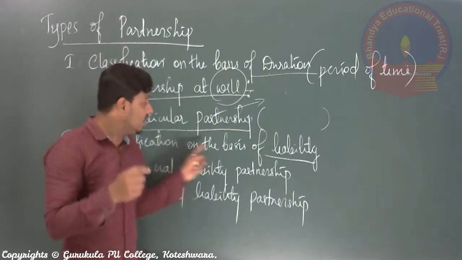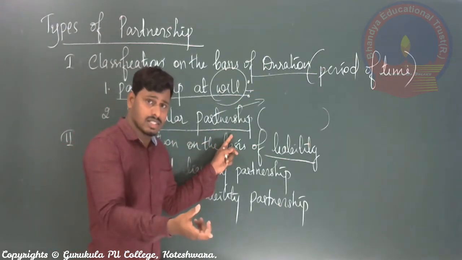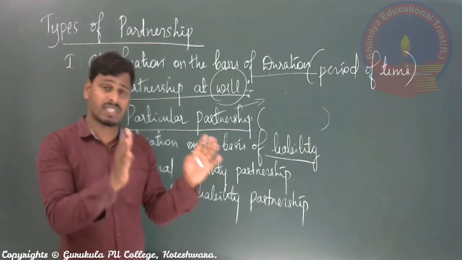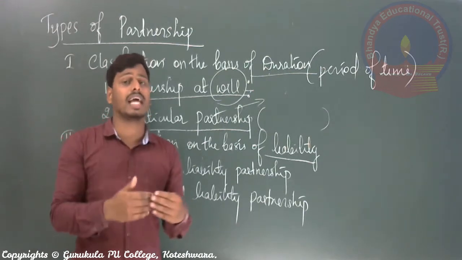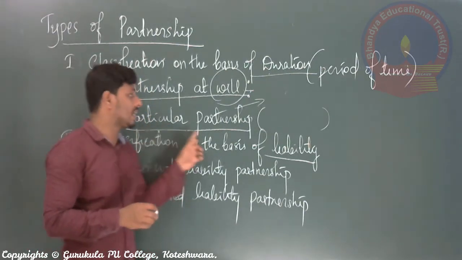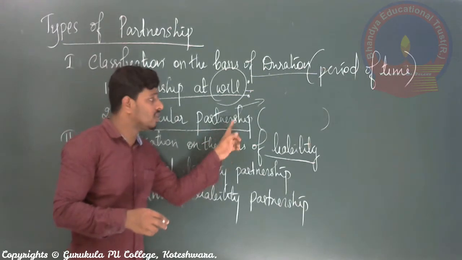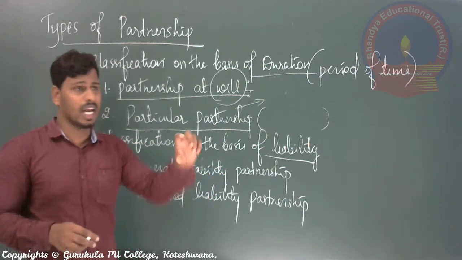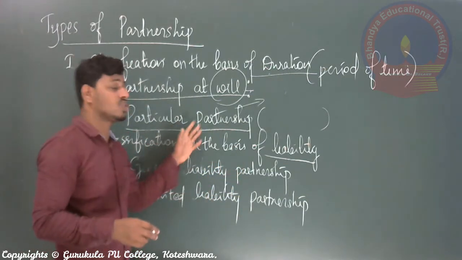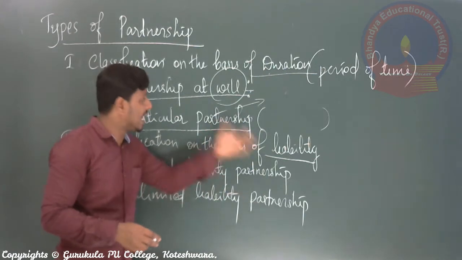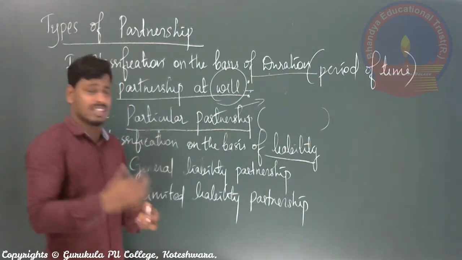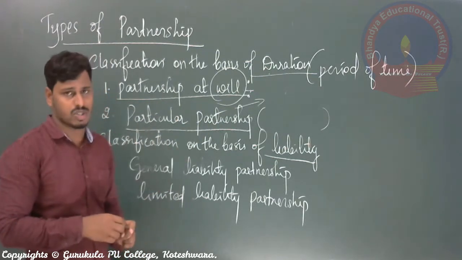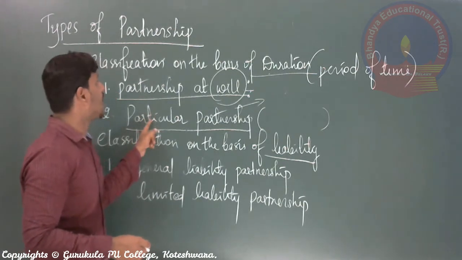construction of buildings, bridges, dams, etc., that partnership business automatically comes to an end. Right? It means the date of closing the business, as well as the time of finishing that project, will be specified before only, at the time of starting the business. This is called particular partnership. Before the completion of the project and before that end date, if the partners go for ending or closing the business, this type of chance will not be there in a particular partnership business. Okay, so this is the second type of partnership.